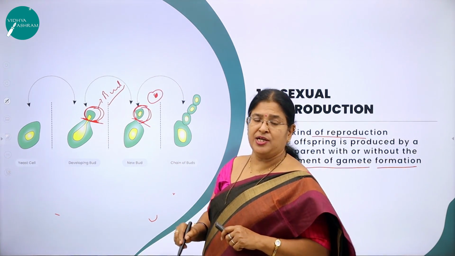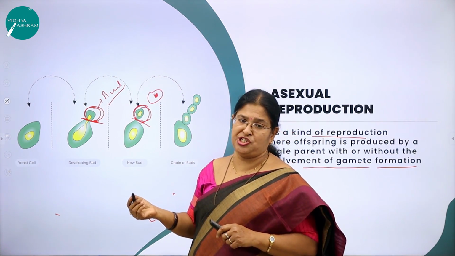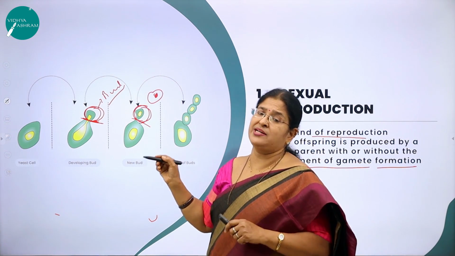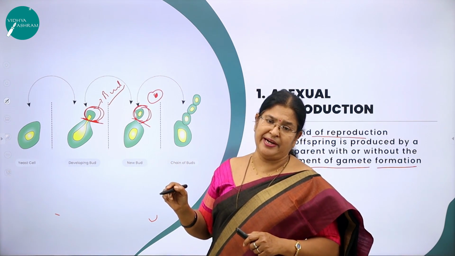life. Right. So this is a type of asexual reproduction. Here you can see a chain of buds like this. Each bud is capable of leading an independent life.